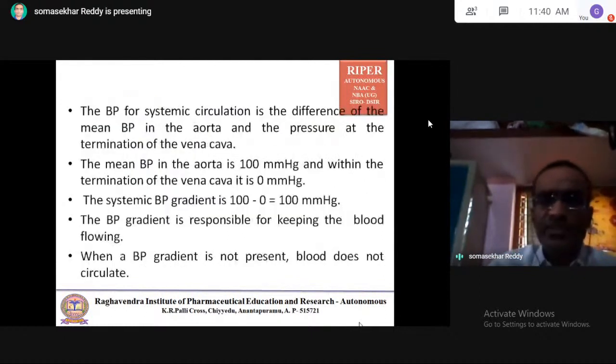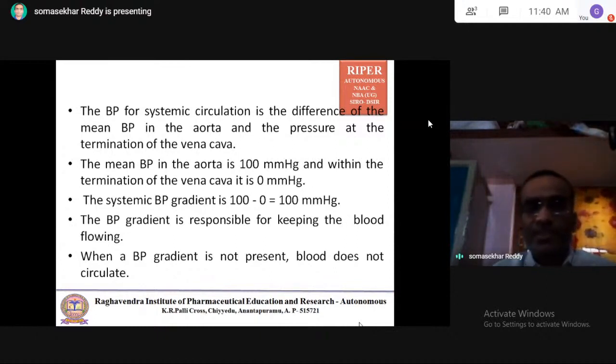So the BP for systemic circulation is the difference of the mean BP in the aorta and the pressure at the termination of the vena cava. Systemic circulation receives the blood from the aorta, and the heart receives the blood through the superior vena cava and inferior vena cava. So the BP gradient for systemic circulation is nothing but the difference of the mean BP in the aorta and the pressure at the termination of the vena cava.